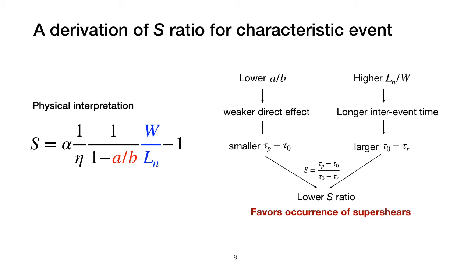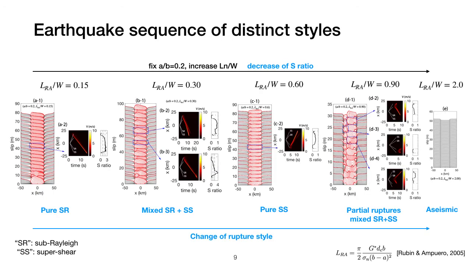Both of these two effects act to lower the S ratio and eventually favor the occurrence of supershear earthquakes according to the Burridge and Andrews mechanism. And this is exactly what we see from numerical simulations. In this figure, I'm showing different rupture styles for different nucleation lengths divided by W while fixing A divided by B. Since the real nucleation size Ln is unknown prior to the simulation, we use the 2D estimate LRA from Rubin and Ampuero 2005 paper as a proxy to set up our parametric study.